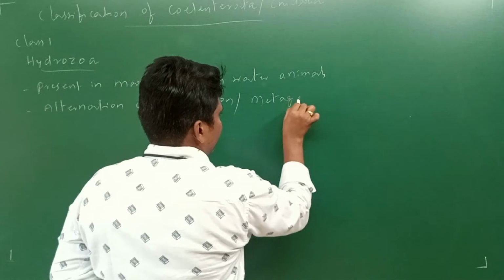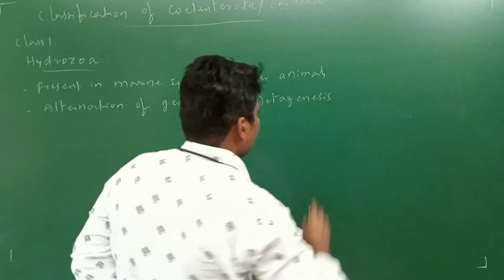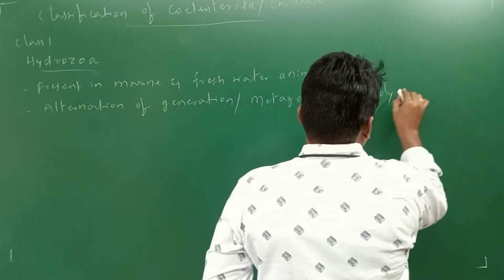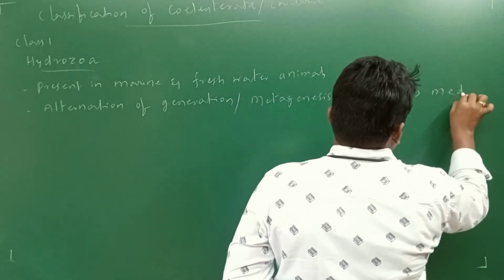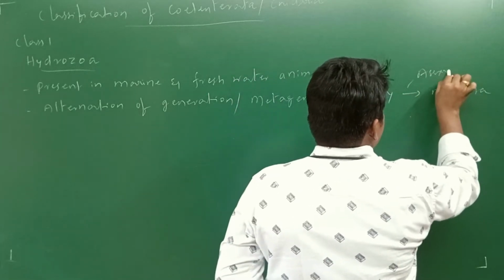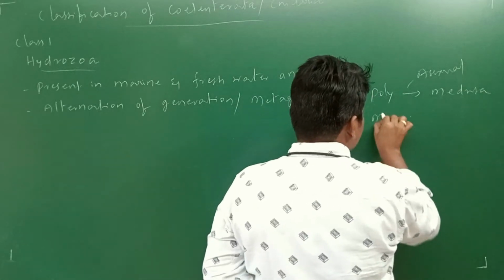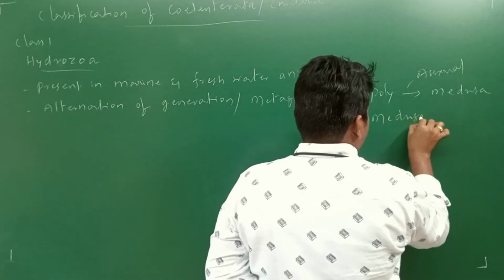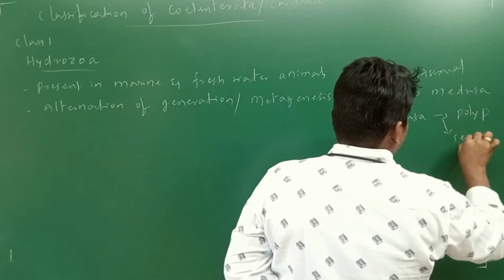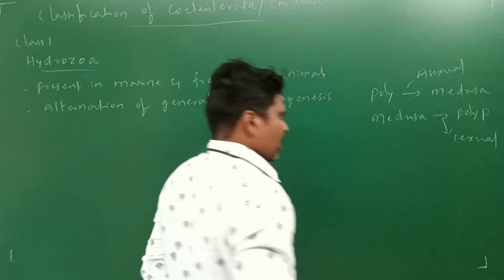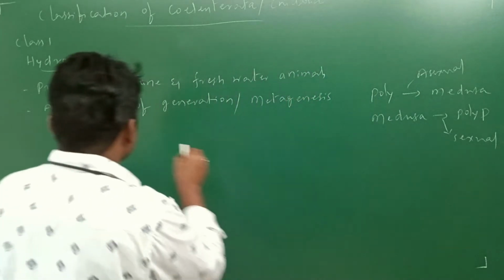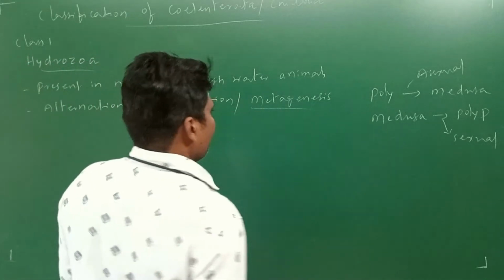In the previous class we studied this; please try to remember. What is meant by metagenesis? The polyp form is converted into the medusa form. The polyp produces the medusa by asexual reproduction, and the medusa produces the polyp by sexual reproduction. This we are going to see in Obelia. This is called alternation of generation or metagenesis.